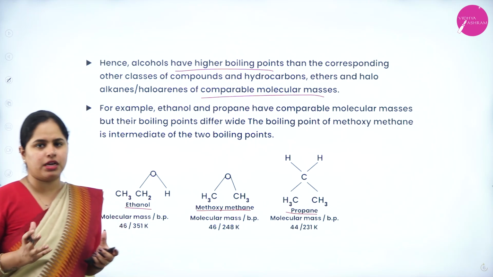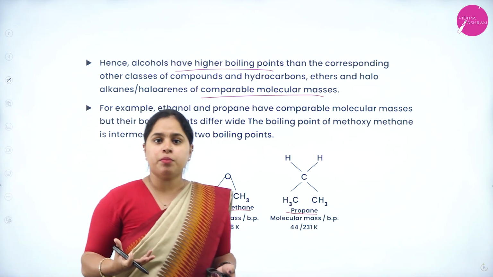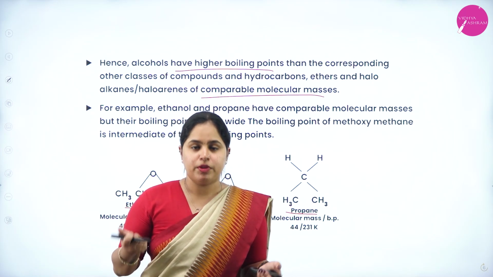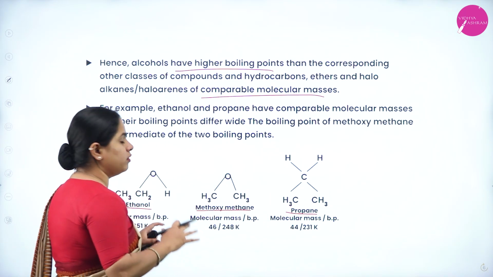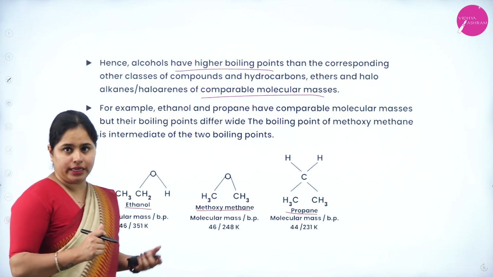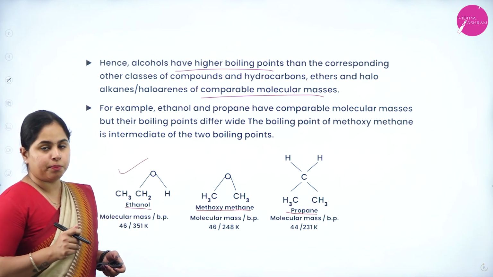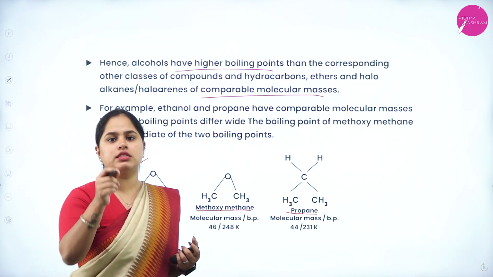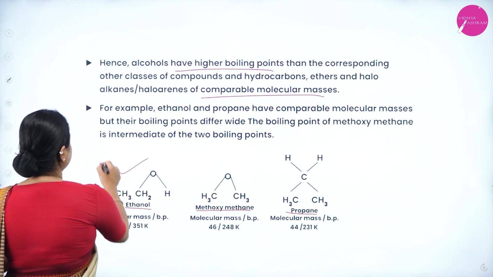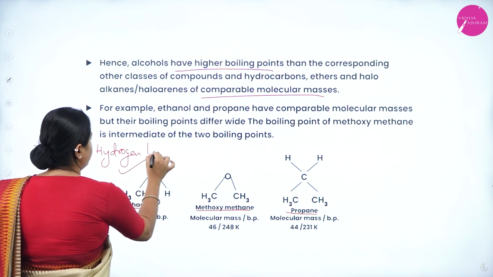If their molecular masses are similar, then of course their boiling points should also be almost the same. But if you compare alcohol with a hydrocarbon or ether, the alcohol has the highest boiling point, because in alcohols there is a special thing: hydrogen bonds are present.